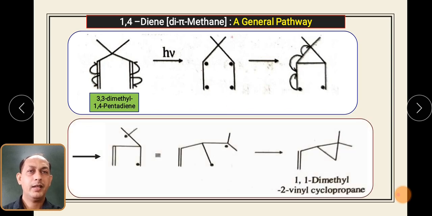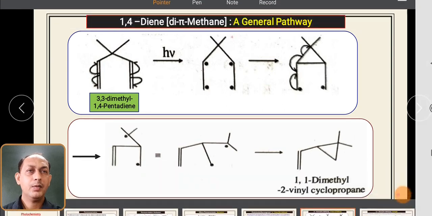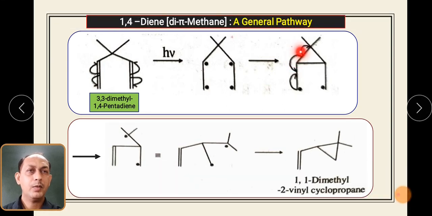Now here, once this particular bond breaks, you will observe one radical over here and one radical over here. These 2 radicals, one from here and one from here, will unite and form a pi bond over here. So one radical is on carbon number 3, and one radical is over here, meaning 5. Then 5 and 3 will join together, and this is how you will get the conversion to 1,1-dimethyl 2-vinyl cyclopropane.